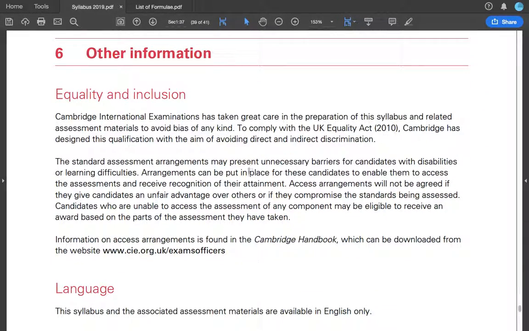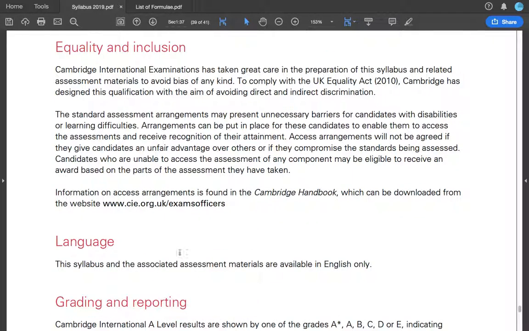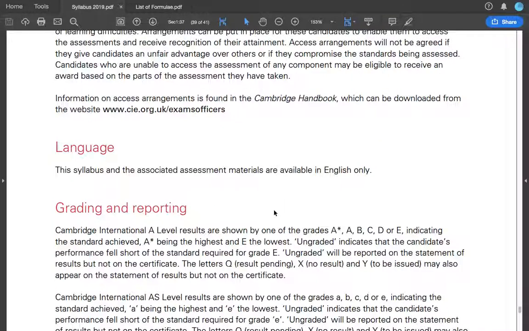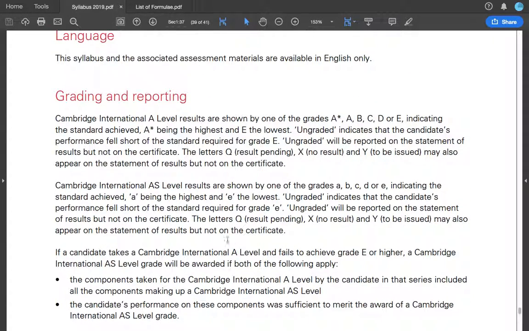So equality and inclusion. So basically means that what things are done. So the syllabus and associated assessment materials basically means that you need to write the whole thing in English. You cannot just write it in any language you like. Cambridge International A level results are shown by one of the grades, indicating the standard achieved, A star being the highest and E the lowest. Ungraded indicates that the candidate's performance fell short of the standard required for grade E.